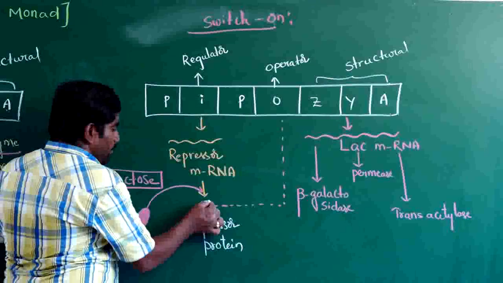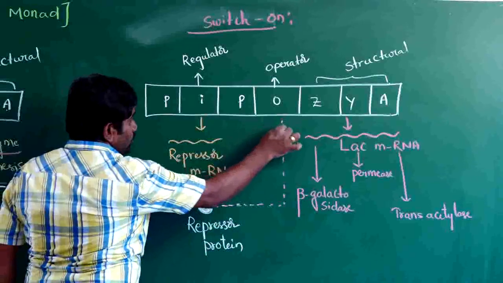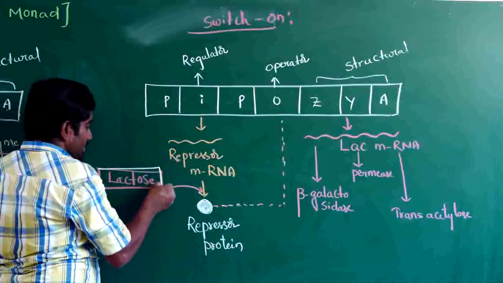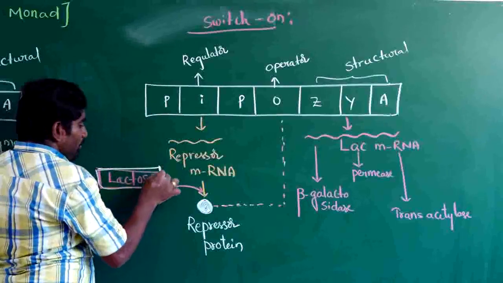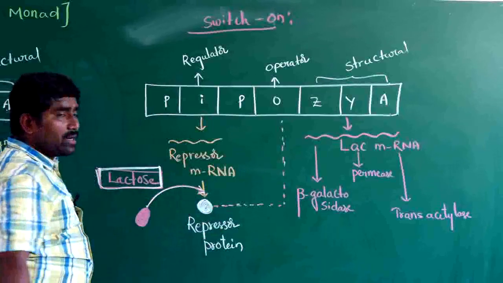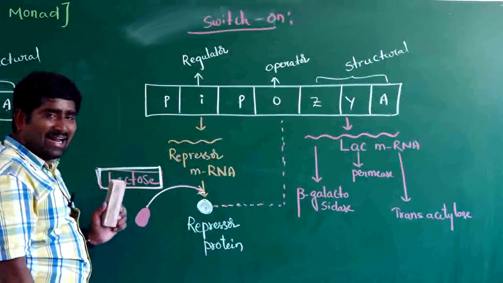So this repressor protein will not reach the operator gene because here lactose is present. Due to the presence of lactose, lactose binds to the repressor protein. The repressor protein will be bound by lactose.